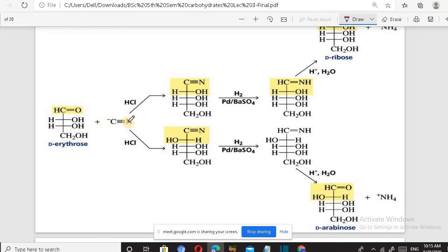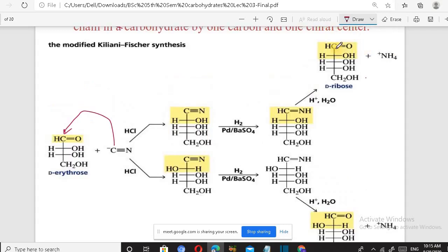When it is treated with cyanide and HCl, this CN group attacks this carbon and this is formed. Then upon reduction with hydrogen in the presence of palladium and barium sulfate, this gets changed to this, and further upon hydrolysis we get this aldehyde group on the first carbon, that is, ribose is formed.